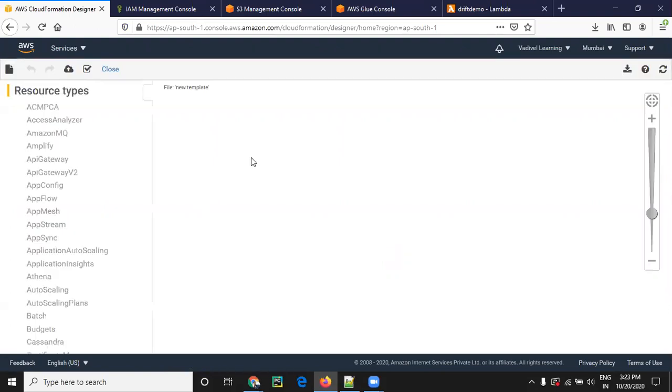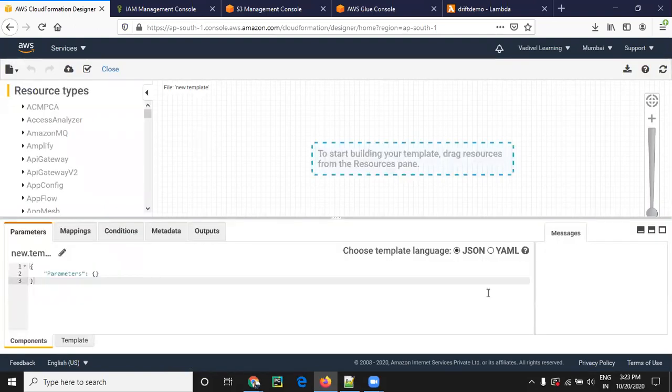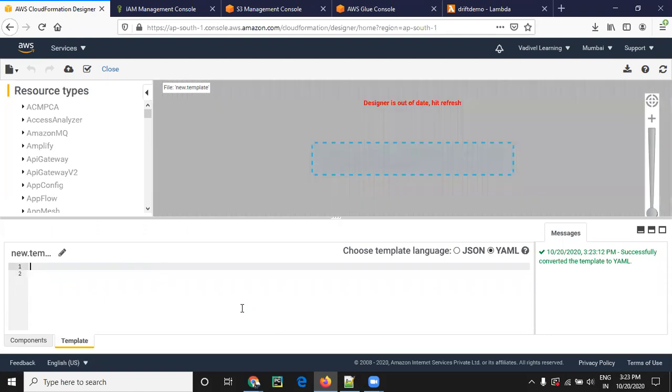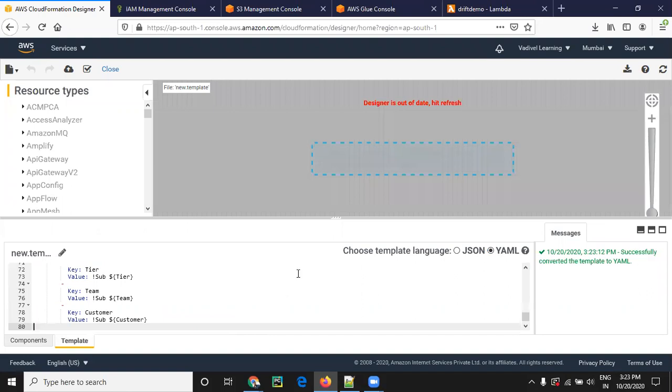If you go this way, we can validate this YAML file here. We have to choose YAML. If you're going to put it in JSON, you can put JSON. I'm going to put it in a YAML file. I just choose YAML and the template. By default the template version comes; I just remove it and paste whatever we copied here. Then this is the icon which helps us validate whether the template is valid or not. The template is valid. Then I'm going to create the stack from here.